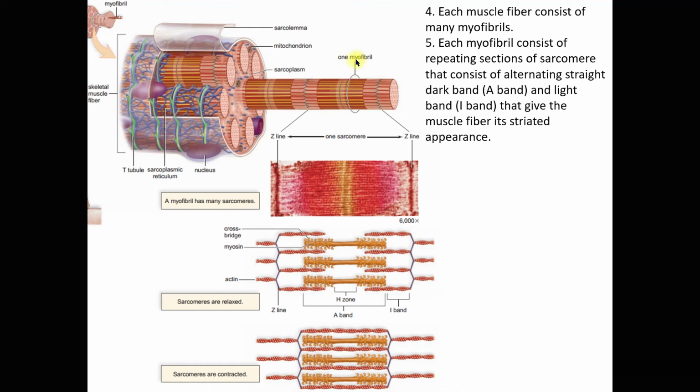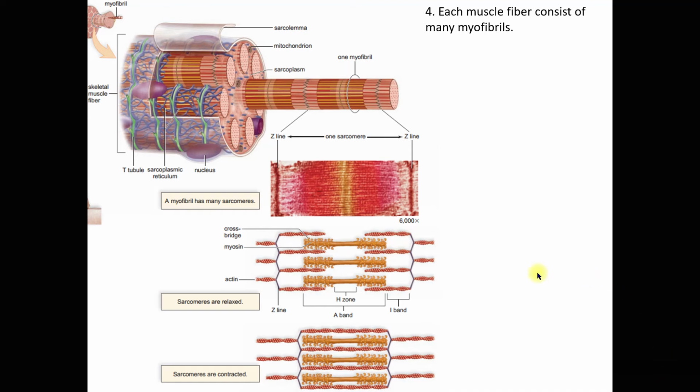Now, this unit of sarcomere consists of alternating dark band and light band. The dark band is known as the A band. Looking here, this is the A band, from one Z line to another Z line. This is the Z line, and this is the other Z line. So in one sarcomere, it has the dark band, which is the A band here, and the light band, which is the I band. That gives the muscle fiber the striated appearance.